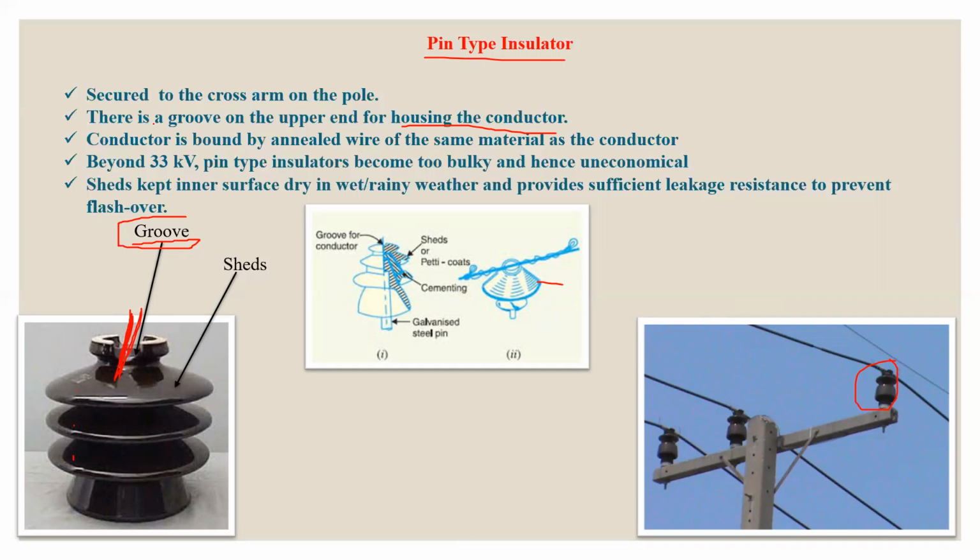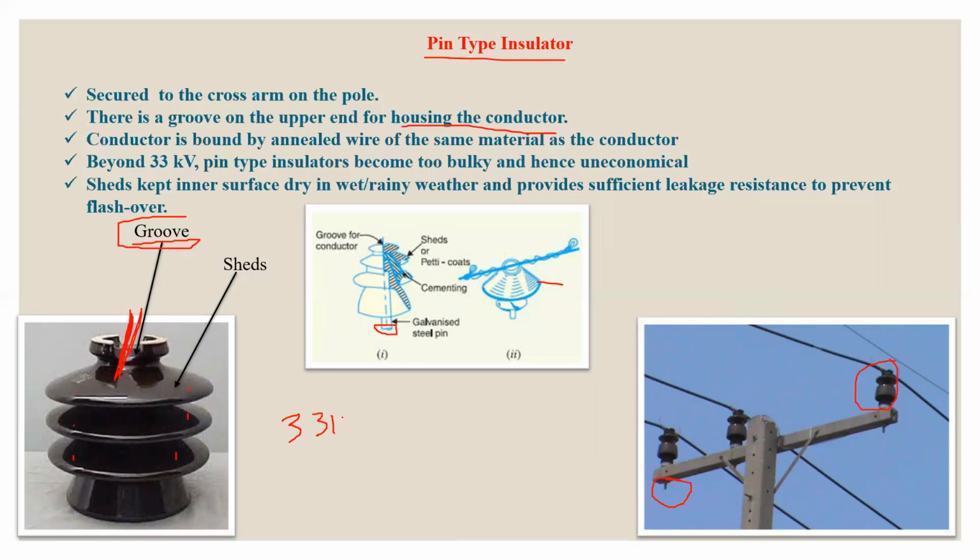And the bottom end of this insulator has a pin. And you can see in this image, this pin is used to fix the insulator over the cross arm. That is why this insulator is also called pin type insulator. But this insulator is not economical beyond 33 kV.